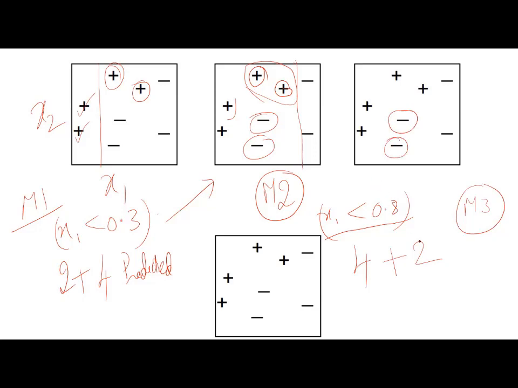Now we are going to build this model, which is on x2 again. Say for example, we write x2 greater than 0.5. Then these are correctly predicted, but these are wrongly predicted. Our two negatives are correctly predicted, my dear friends. So in this M3, 2 plus 3, 5 are correctly predicted, and 3 are wrongly predicted.